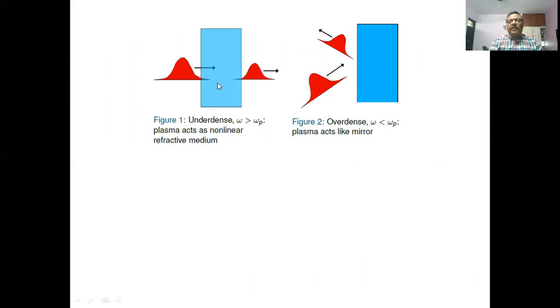And if the frequency of the incoming radiation is greater than the plasma frequency, then the plasma is termed as the underdense plasma. If the frequency of the incoming radiation is less than the plasma frequency, it is termed as the overdense plasma. For successful propagation of the incoming radiation through the plasma, it should be underdense. That is, the frequency of the incoming radiation should be greater than the plasma frequency.